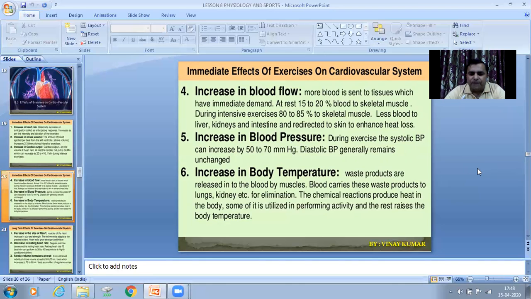Increase in body temperature. Normally, when you perform physical exercises, your body temperature rises. Why? Waste products are released in the body by the muscles. Blood carries these waste products to the lungs, kidney, etc. for elimination. The chemical reaction produces heat in the body. Some of it is utilized in performing activity and the rest raises the body temperature.